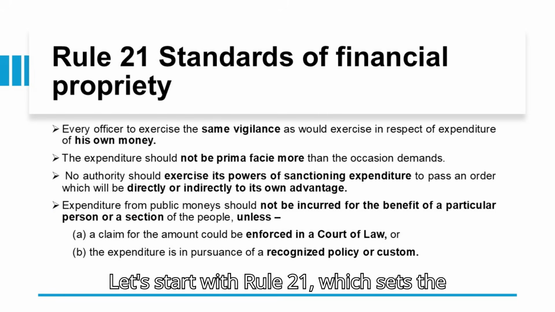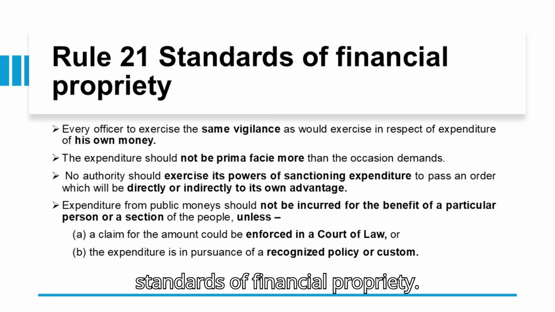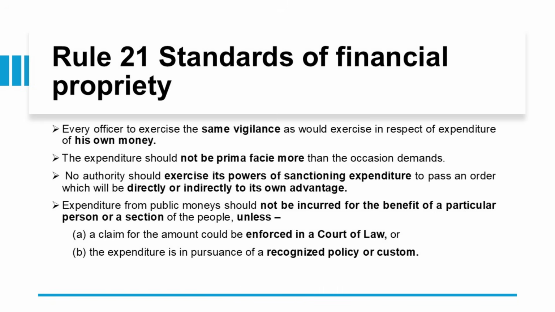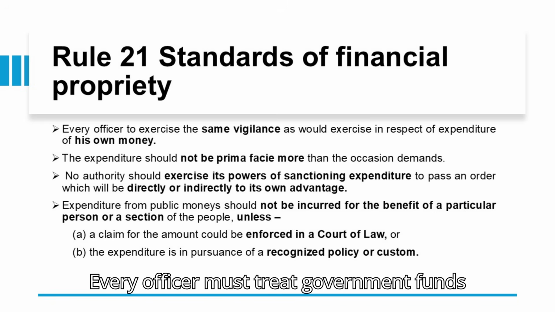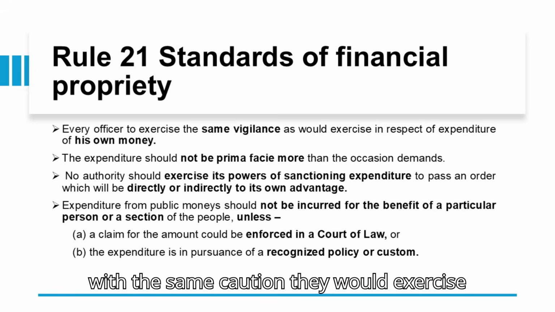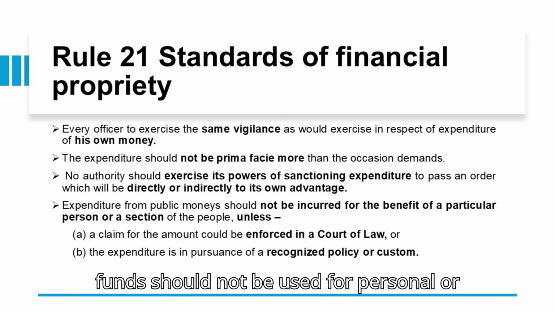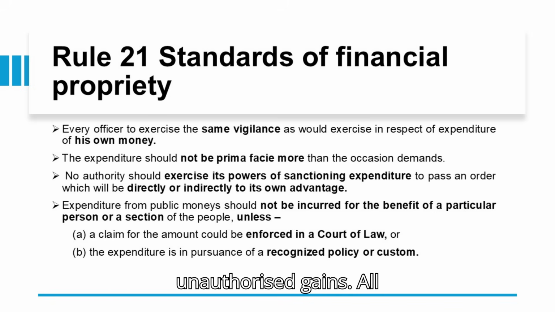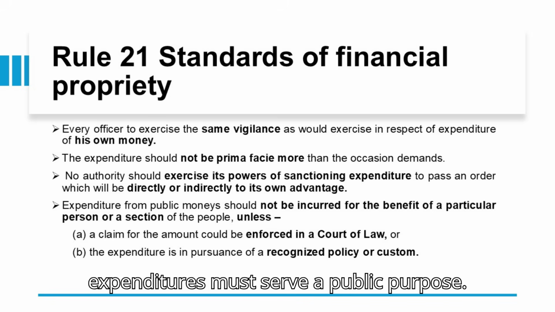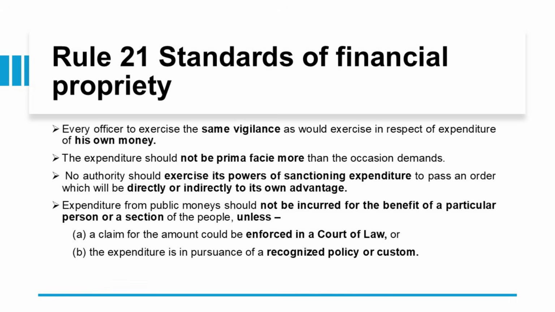Let's start with Rule 21, which sets the standards of financial propriety. Every officer must treat government funds with the same caution they would exercise with their own money. Expenditure should not exceed what is necessary, and public funds should not be used for personal or unauthorized gains. All expenditures must serve a public purpose.